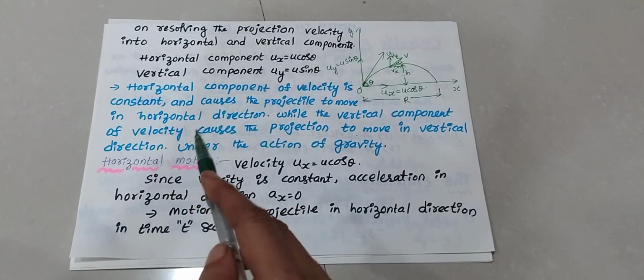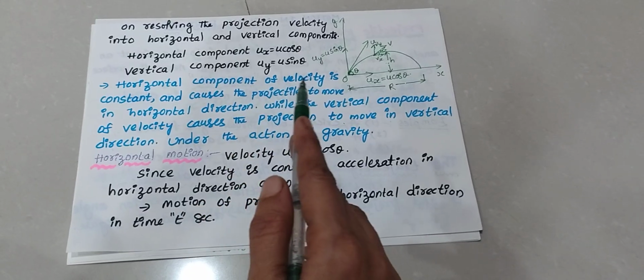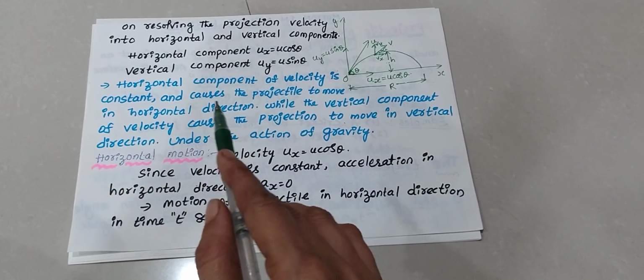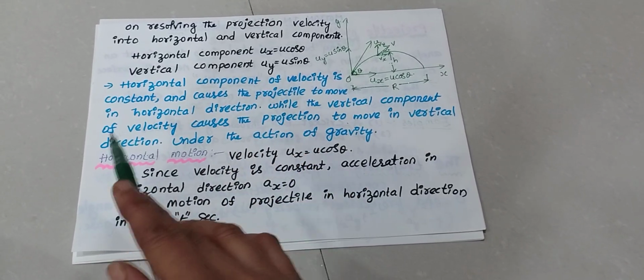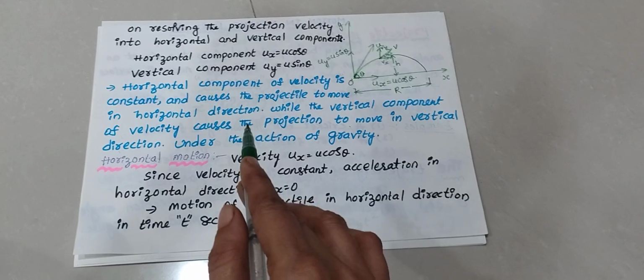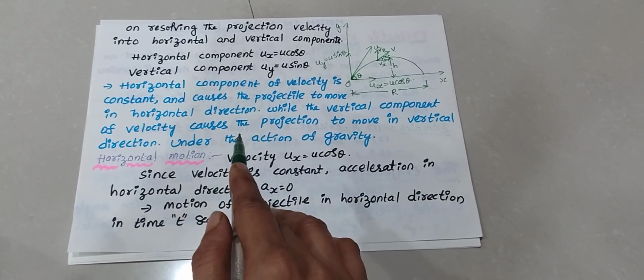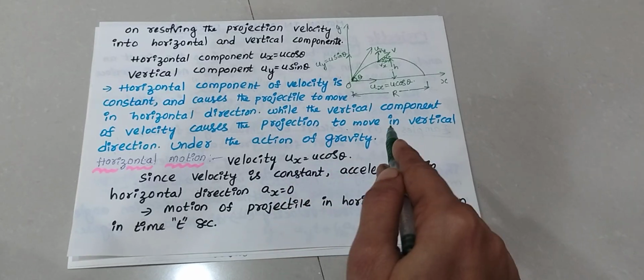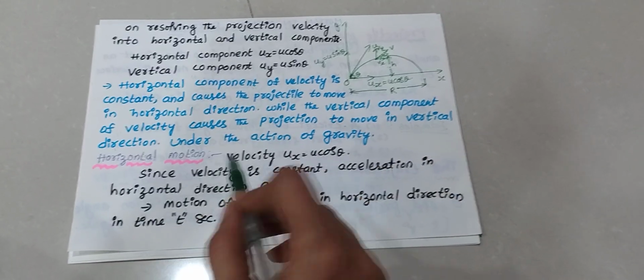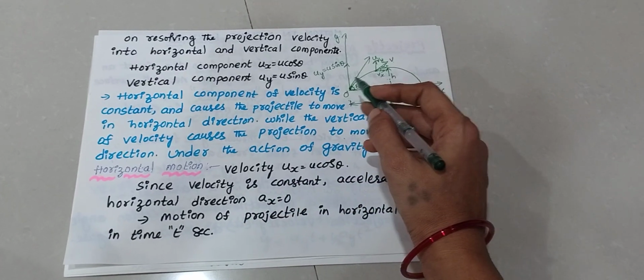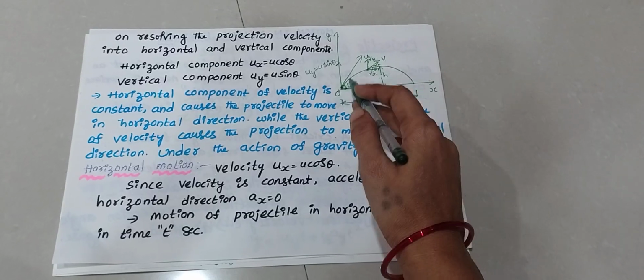Now the horizontal component of velocity is constant and causes the projectile to move in the horizontal direction, while the vertical component of velocity causes the projectile to move in the vertical direction under the action of gravity.